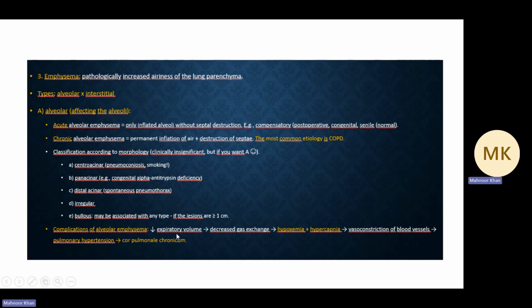Complications of alveolar emphysema are very important: decreased expiratory volume, decreased gas exchange, hypoxemia, hypercapnia, vasoconstriction of blood vessels, pulmonary hypertension, cor pulmonale chronicum, chronic right-sided heart failure. You need to know this whole series of complications step by step.